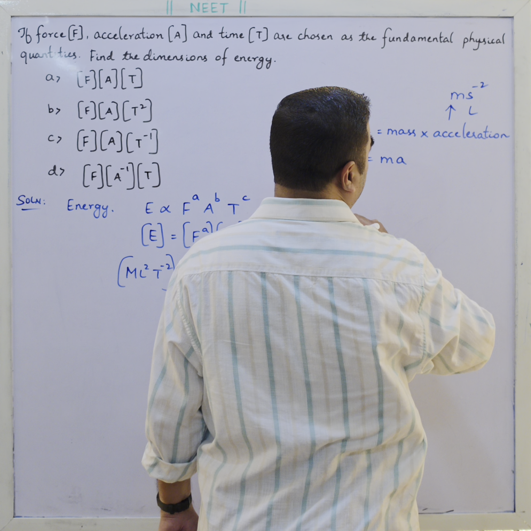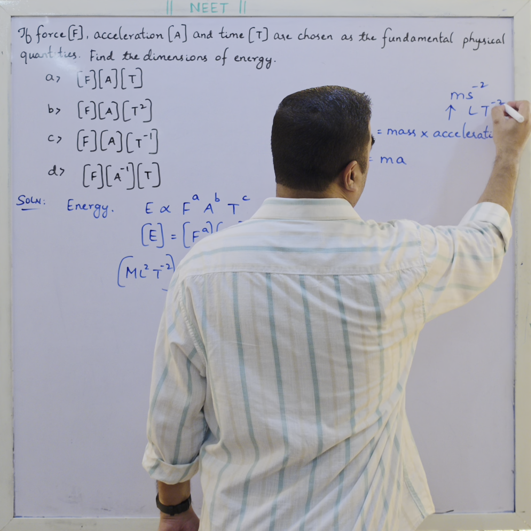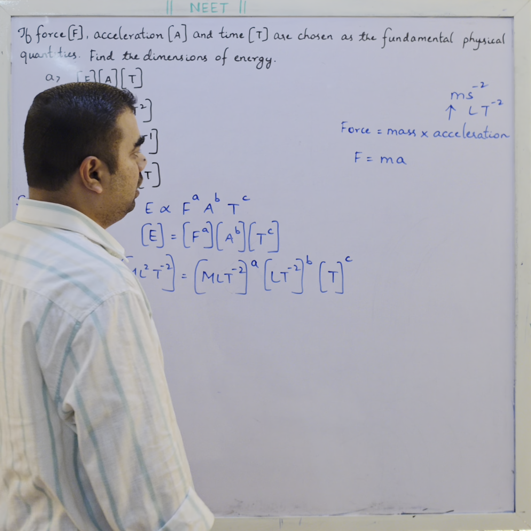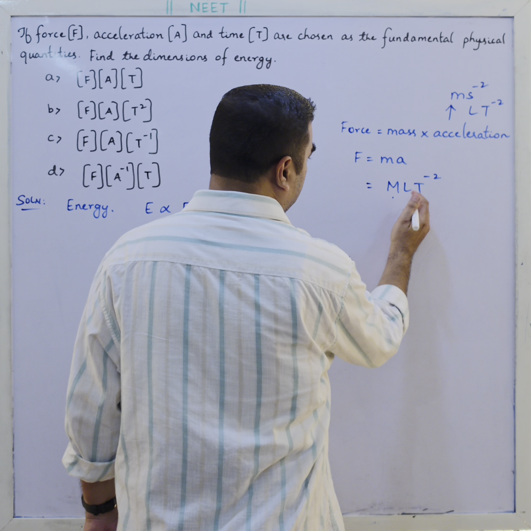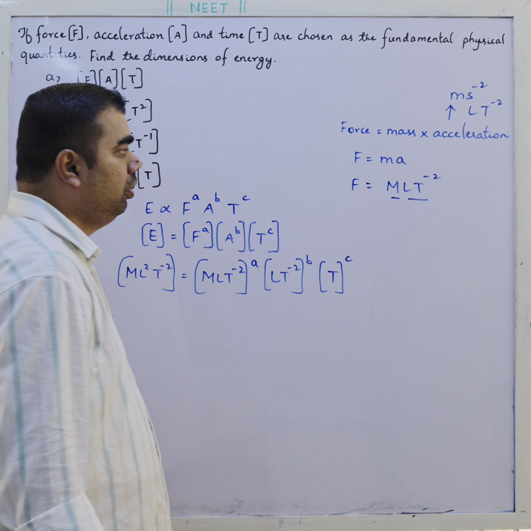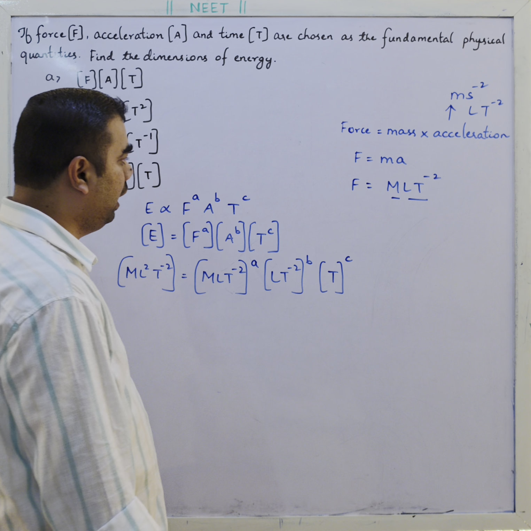I can write meter as length and time as T to the power minus 2. Mass into acceleration, so I can write it as M L T minus 2. So force is basically mass into acceleration.